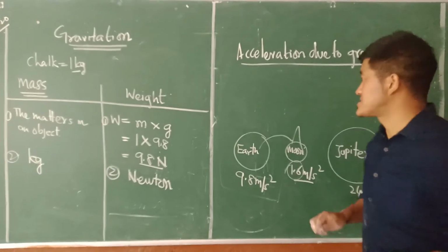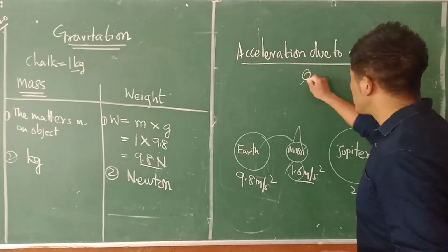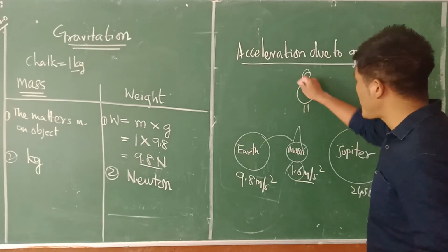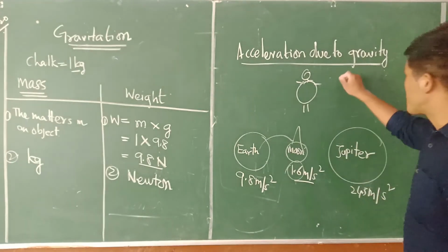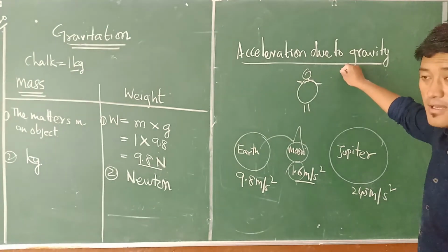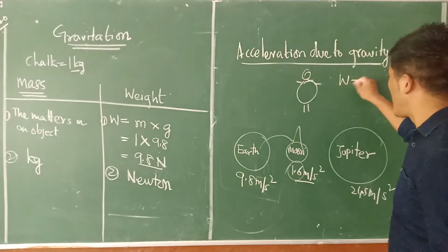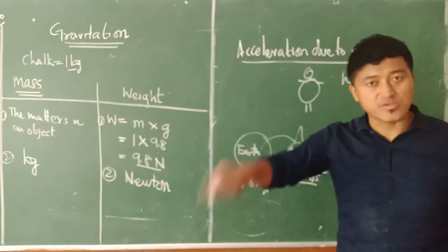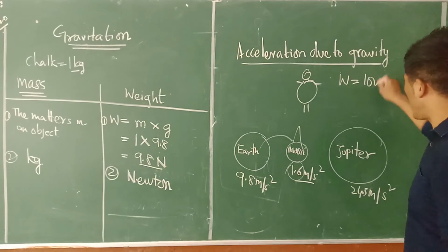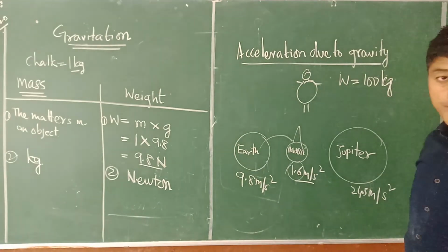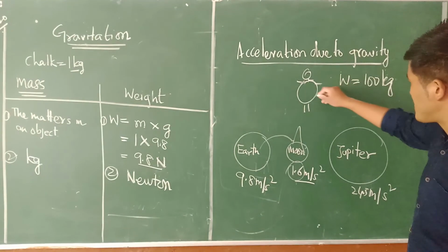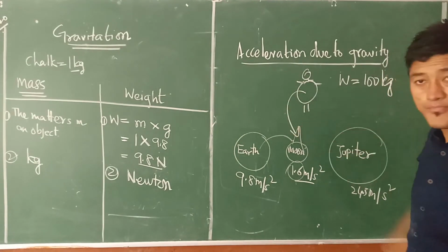Now, let us take my example here. Okay. There is a fat guy, and his weight, let's say, presently on Earth, if we measure on our measuring scale, is like 100 kilogram here, right? What happens if that particular person goes to the Moon?